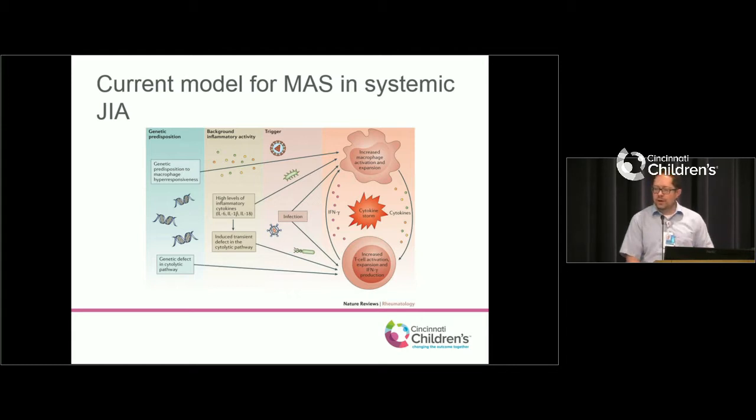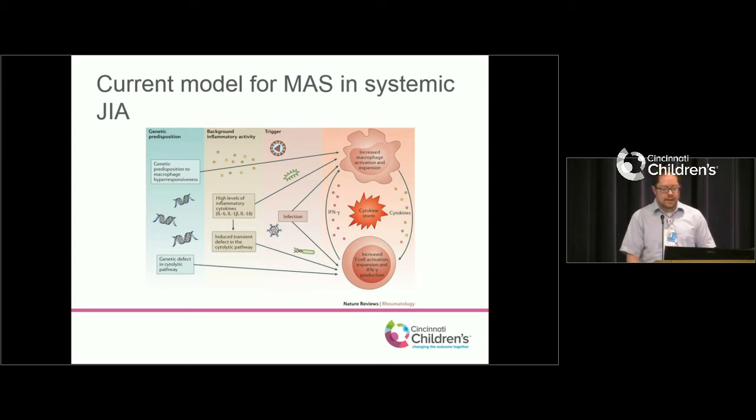And then often there's a trigger. As Dr. Grom mentioned, what we often see is patients who are doing awesome on one of these treatments, then they get a respiratory virus or some sort of febrile illness, and it tips them over into MAS. So we have an immune system that's delicately balanced, and then an infection tips it over, and we end up getting this cytokine storm. And we think that interferon gamma is really a key driver of that, and probably a very promising target for treatment.